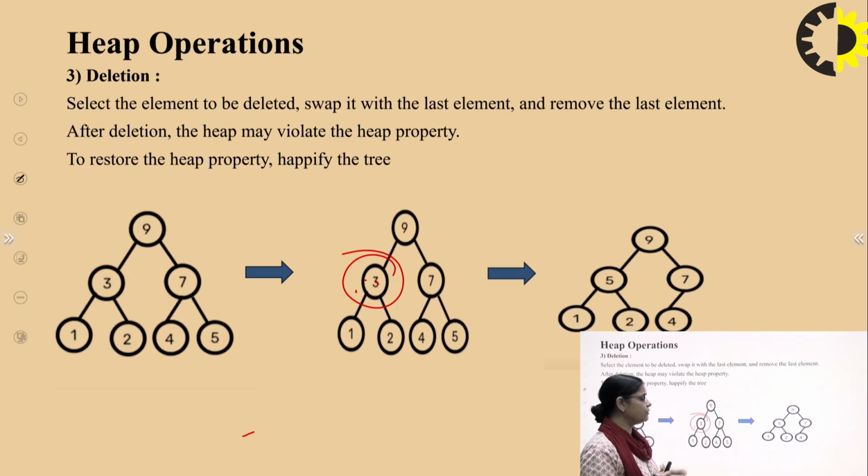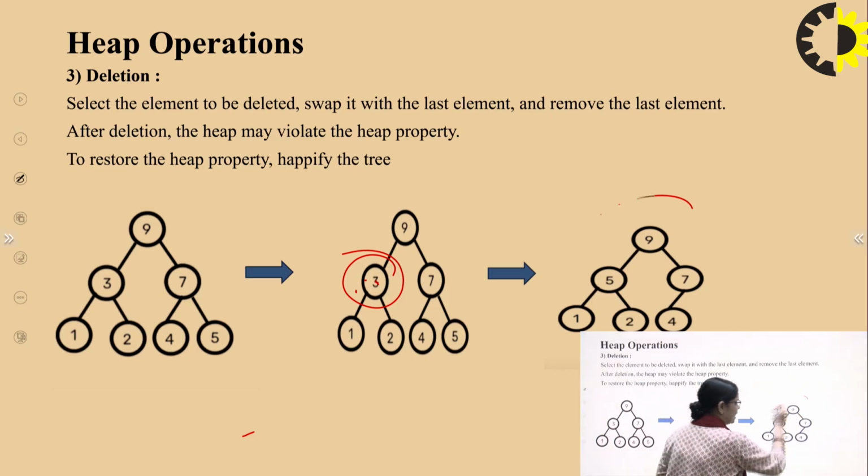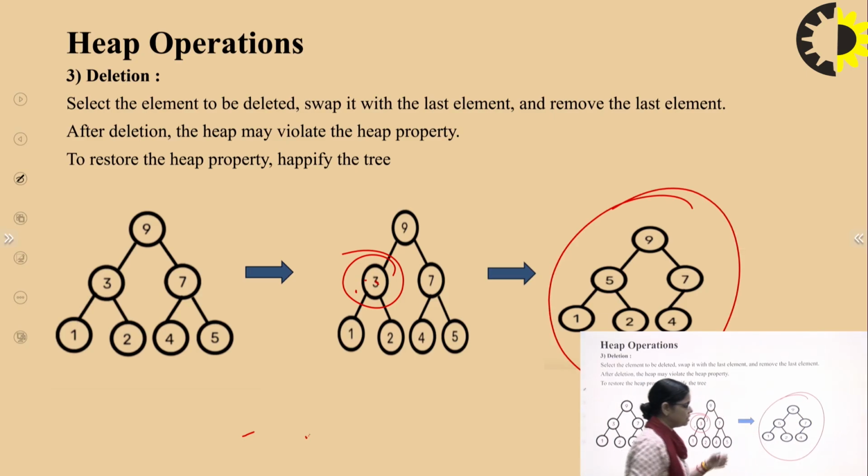So what we are doing, we are just swapping the 5 here, right? And we are doing like this. So the max heap property is satisfied. Until and unless our heap property is satisfied, the tree is okay. First, what we have to do, either in the case of insertion or in the case of deletion, we have to keep in mind that this heap property should not be violated.